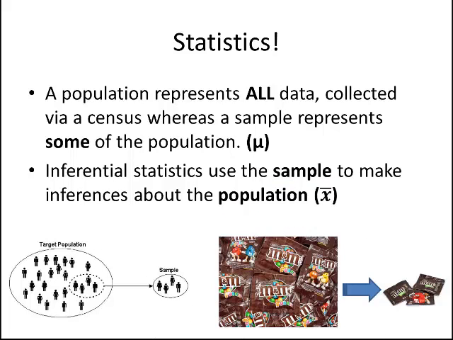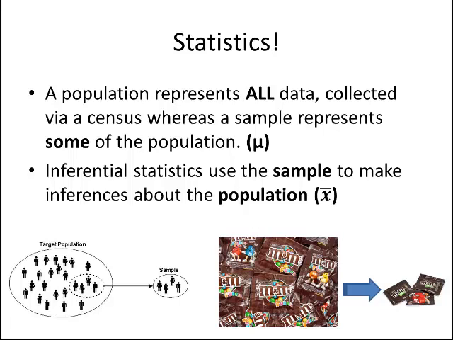Inferential statistics use the sample to make inferences about the population. In this case, we're talking about an X bar, not a mu, because we only have samples and we're trying to describe the population. So remember, it's really hard to get all of the data. When we conduct the decadal census, we get pretty close to getting all of the data.